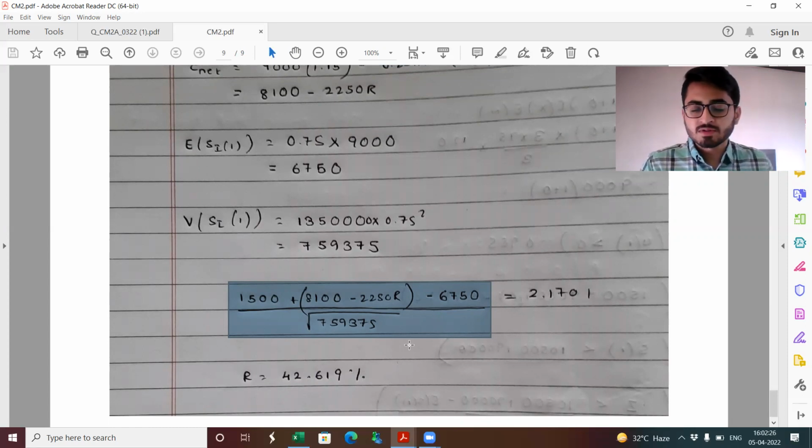So overall, when you see that the paper was, you need to get 50 marks overall in CM2. So I would say at least for CM2 A, this paper was scoring. Well-prepared students should have been able to get at least 60 marks correct. And the ones who are very well prepared, very well versed with the entire curriculum, would have been able to attempt even 85 to 90 marks plus accurately.